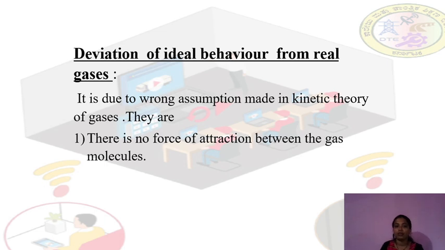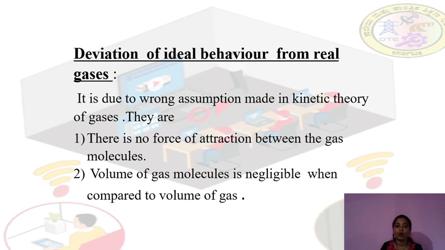This is a wrong assumption. There is a force of attraction between the gas molecules. In the kinetic theory of gases they say there is no force of attraction, but it is a wrong assumption.